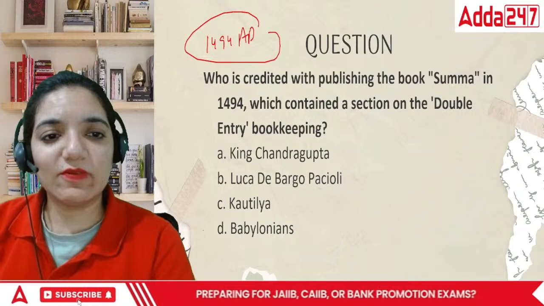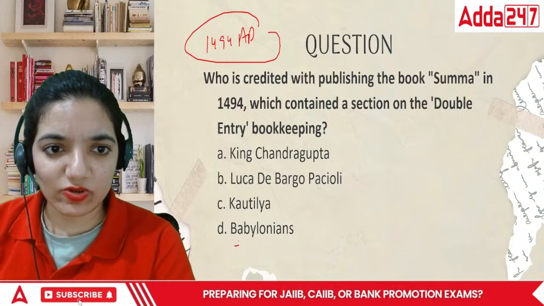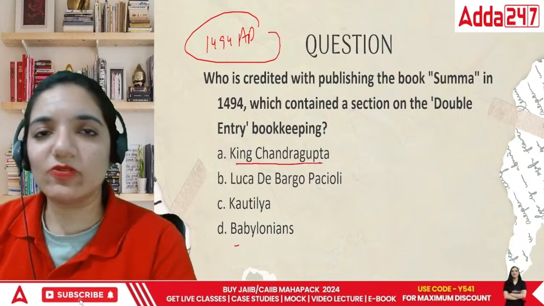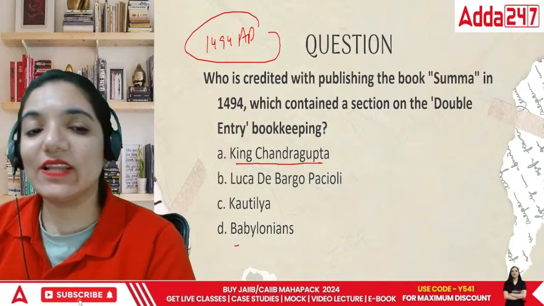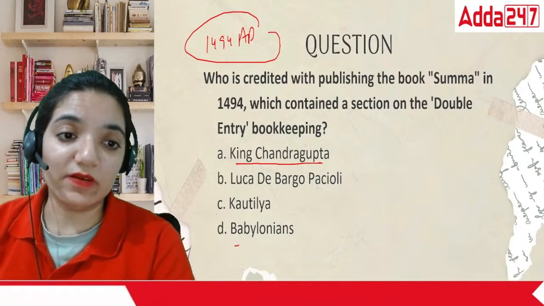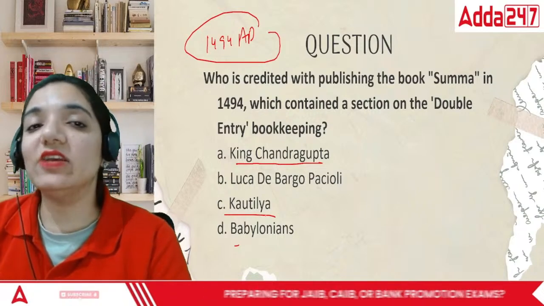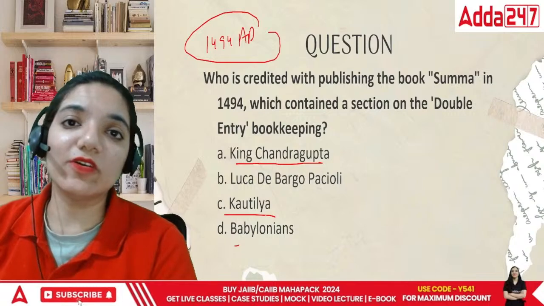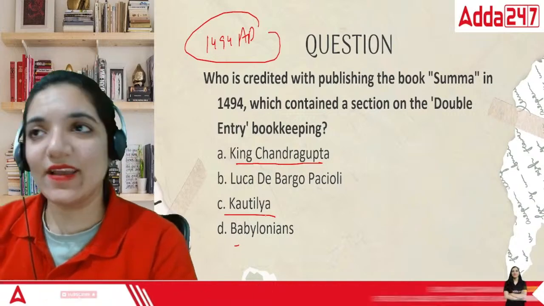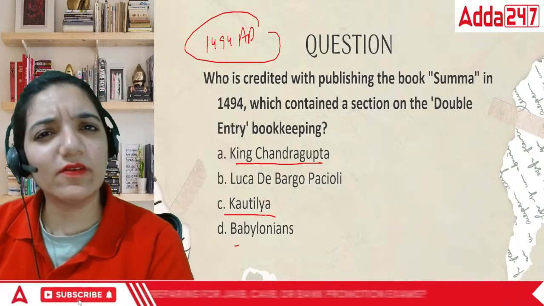Is it given by King Chandragupta? Actually, if I talk about it, there was a particular person under King Chandragupta, whose name was Kautilya, also known as Chanakya. He is known as the founder of accountancy in our country, and it happened, I think, more than 2,500 years ago.